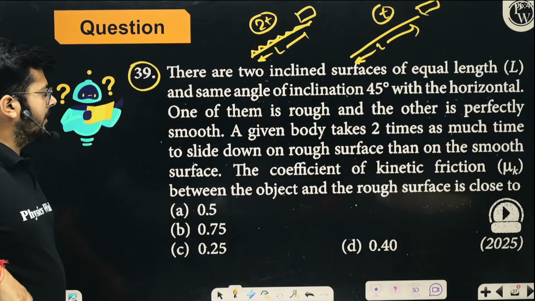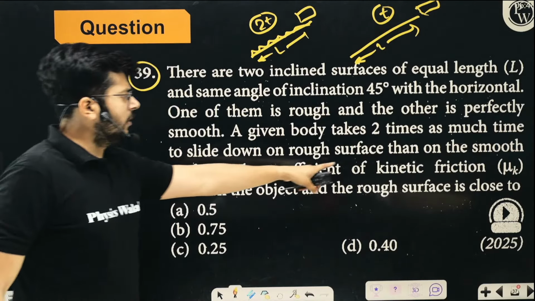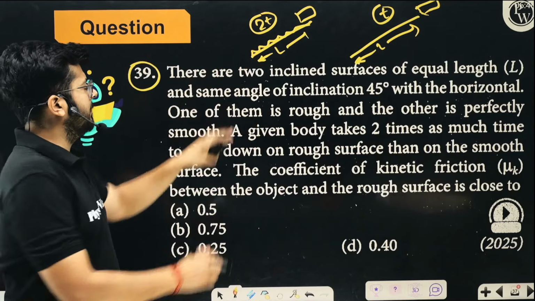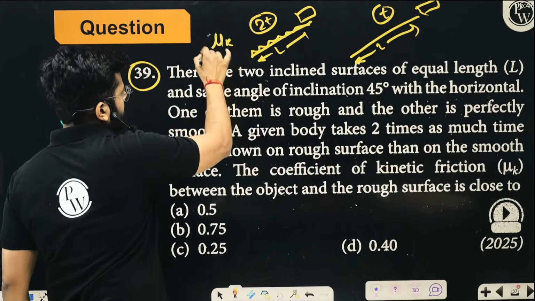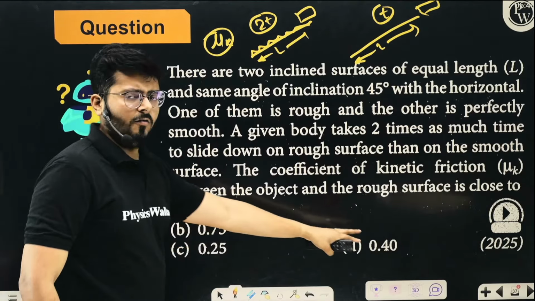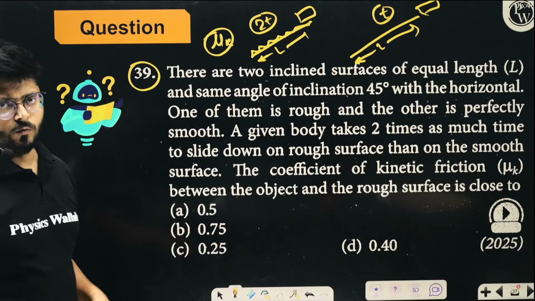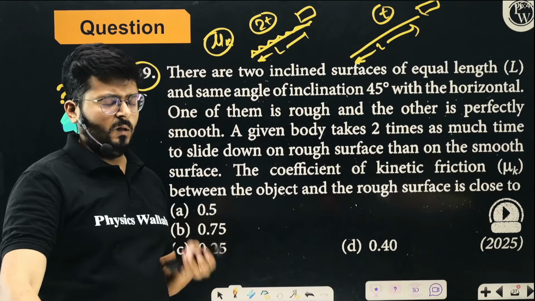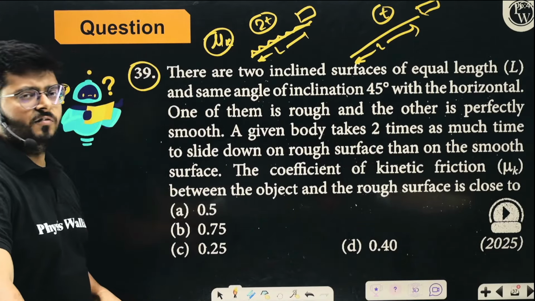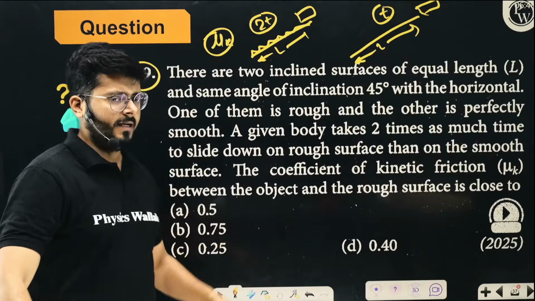Okay, right. The coefficient of kinetic friction is mu k between the object and the rough surface. So between them, the coefficient of static friction is mu k, right? What would be the value of the coefficient of static friction out of these four options, right? What will be the option? What will be the value of the coefficient of static friction out of these four options, right?